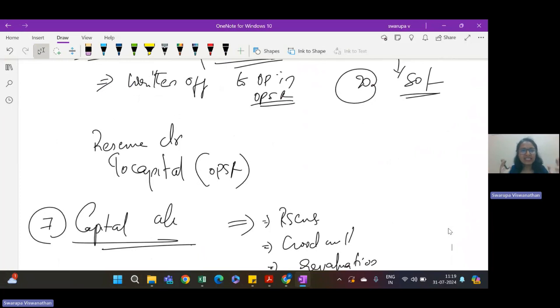Based on the closing balance and the revalued figures of the assets and liabilities, just prepare a balance sheet and your partnership accounting for admission of a partner is completed.